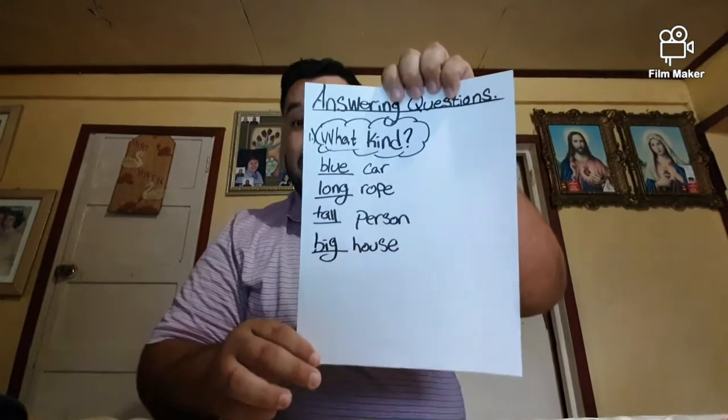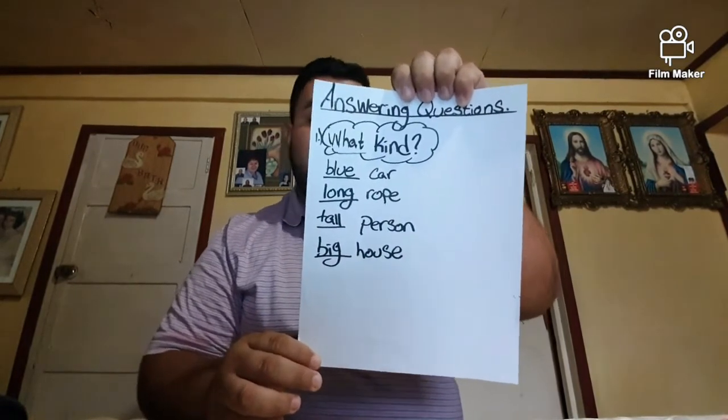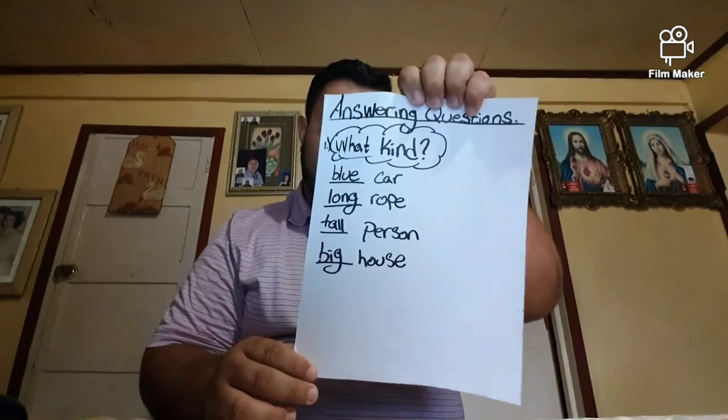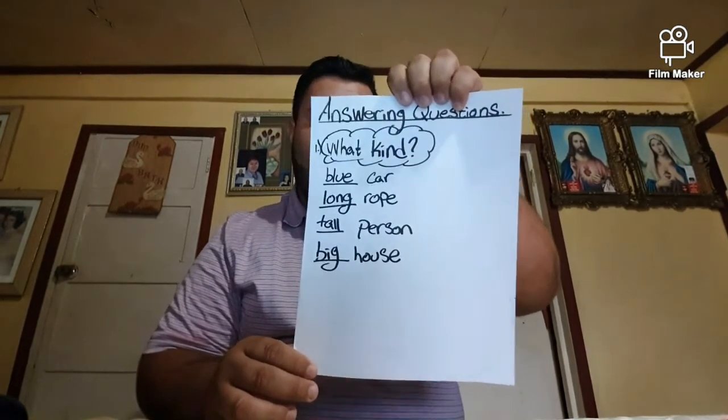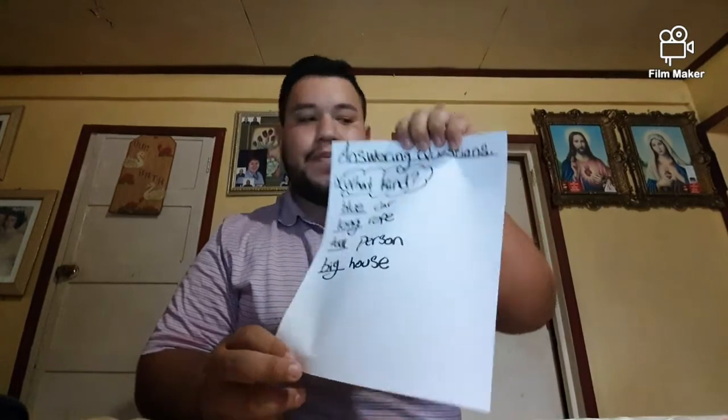Hey guys, as Bere said before, there are four questions you should ask when you are finding an adjective. The questions are what kind, which one, how many, and whose. We'll begin with some examples on what kind. What kind of car? It's blue. What kind of rope? It's long. What kind of person? Tall. What kind of house? Big.